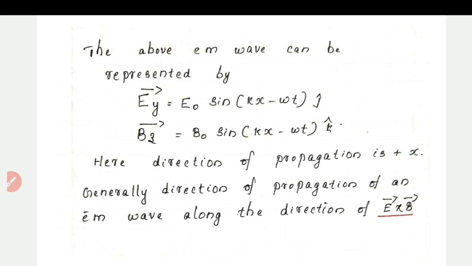So when we represent E and B in terms of vectors, there is a point to be noted that the direction of propagation of an electromagnetic wave is in the direction of vector E cross vector B. So here also it is satisfied, because electric field is in y direction and magnetic field is in z direction. So when you take j cross k, it is i cap, that means that the direction of propagation of the wave is in the x direction, positive x direction.